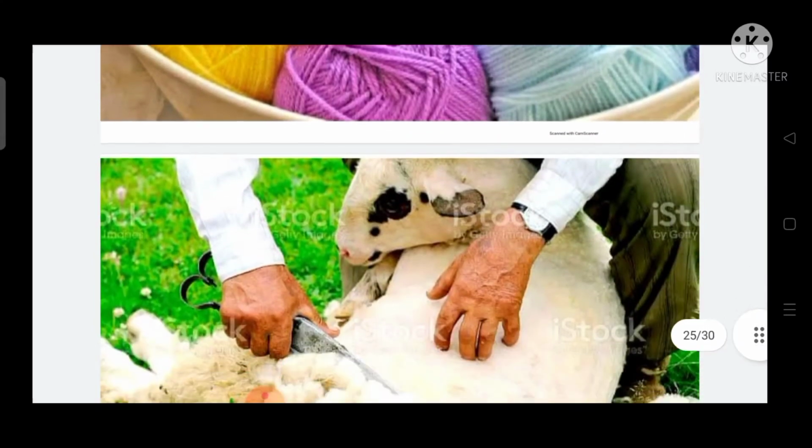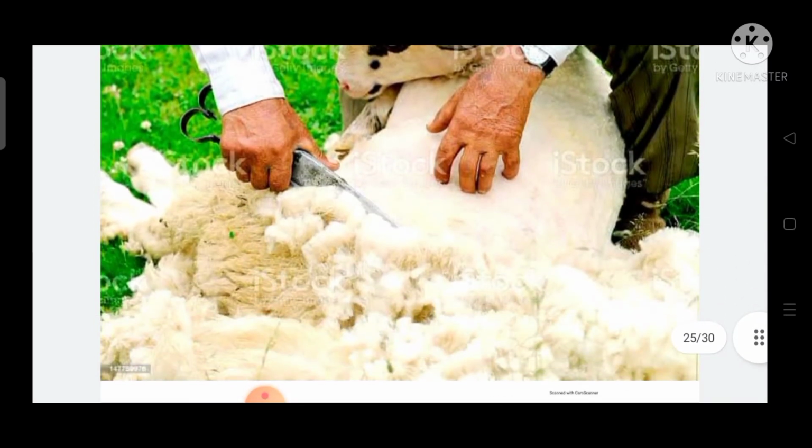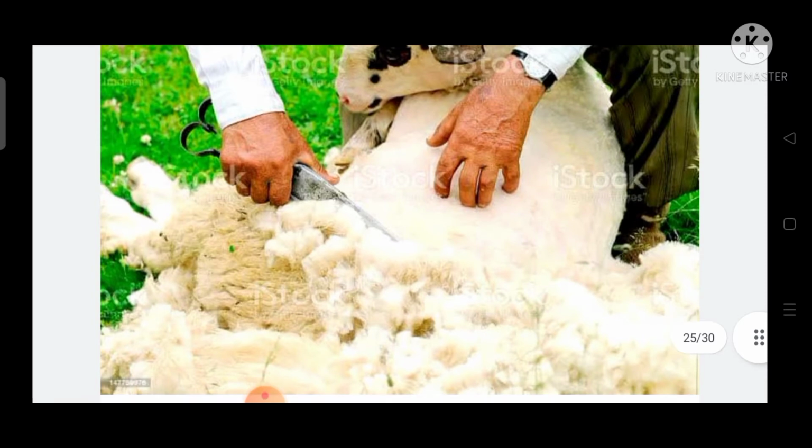Okay, so see this, how sheep are being sheared with the help of special clippers. You can see in the hands of that man, one special type of clipper is there which is used for shearing.